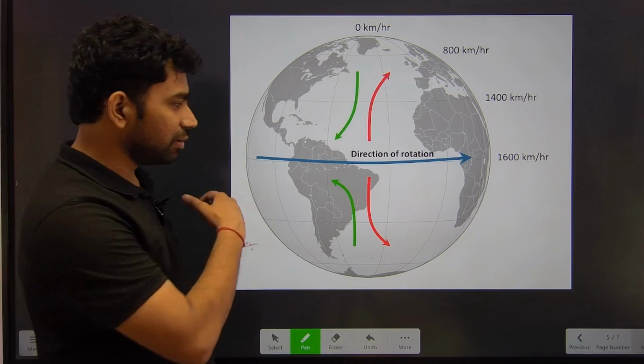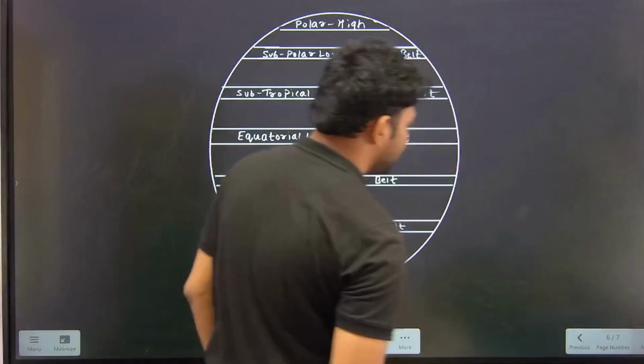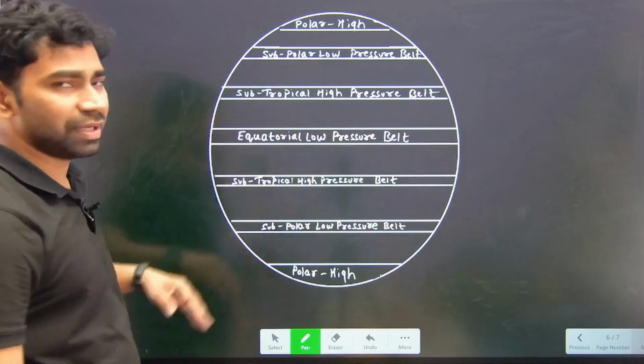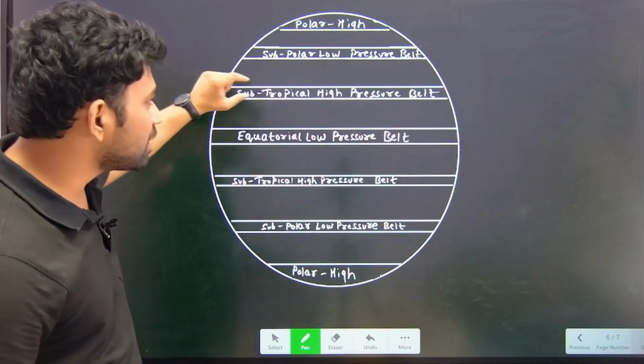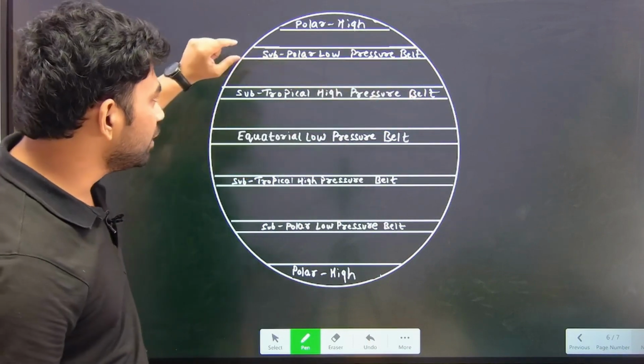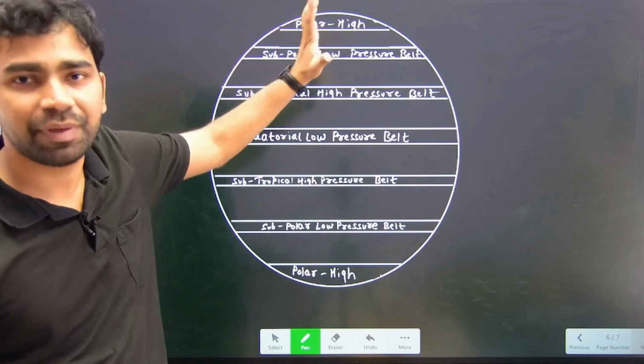Now if we see the whole pattern in the pressure belt of Earth, see, this is the pressure belt of Earth, where this is the equatorial low pressure belt, this is the subtropical high pressure belt, this is the subpolar low pressure belt and this is the polar high pressure belt.